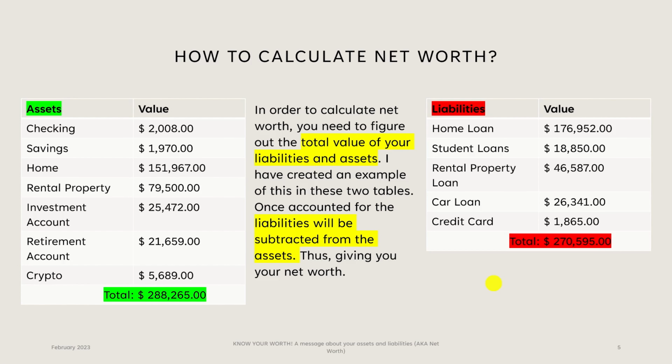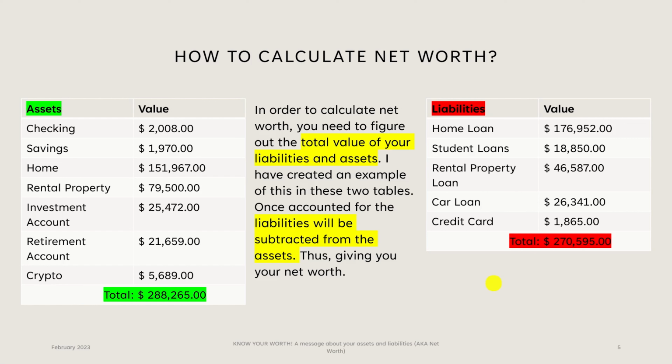Now, on this slide, there is a lot of information. On the left, we have a list of assets that we have given values and that we have totaled. And on the right, we have a list of liabilities that we have given values and also totaled for you. This will help us construct our net worth once we subtract the liabilities from the assets. This does assume that you have a higher value of assets than liabilities, which is generally what you want. You do not want your liabilities to be more than your assets, because that means you have a negative net worth, which is something you definitely want to avoid.